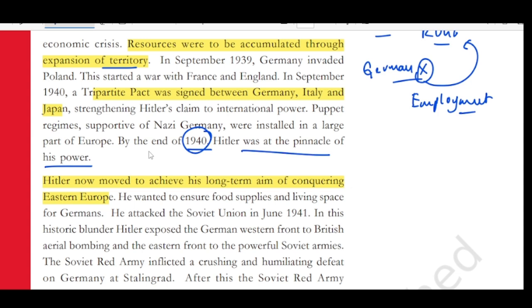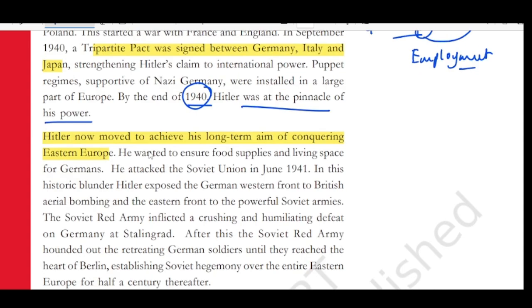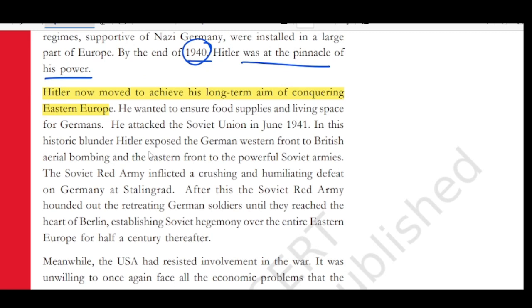Hitler now moved to achieve his long-term aim of conquering Eastern Europe. He wanted to ensure food supplies and living space for Germans. He attacked the Soviet Union in June 1941. In this historic blunder, Hitler exposed the German Western Front to British aerial bombing and the Eastern Front to the powerful Soviet Union.